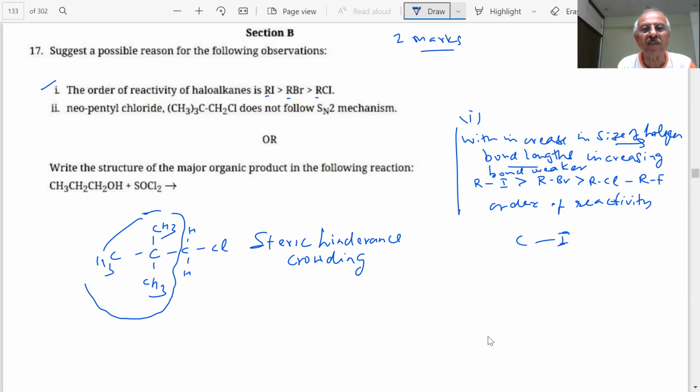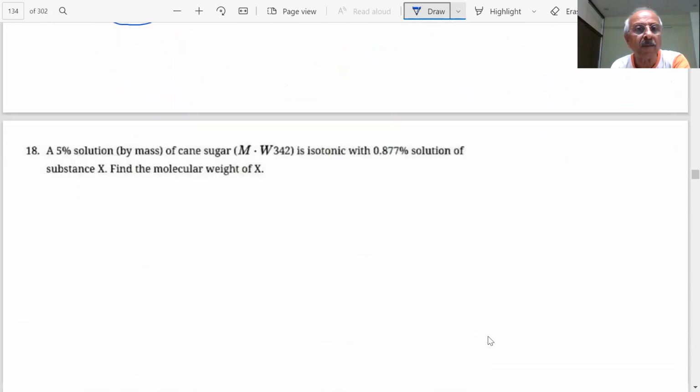Write the structure of the major product formed in the following reaction, students. It is CH3, CH2, CH2, Cl. Then what do you have? Sulfur and oxygen gives SO2, plus SO2 and HCl. You already know this reaction because this was important. How do we do it?